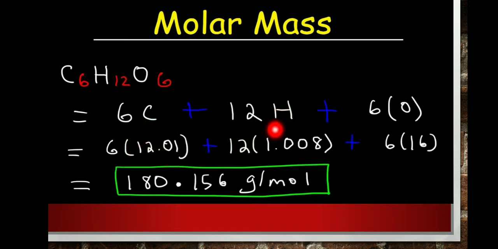Hydrogen, how many? 12 hydrogen. Hydrogen atomic mass is 1.008. And how many oxygen? 6. Oxygen atomic mass 16. Therefore, the total is 180.156 gram per mole.